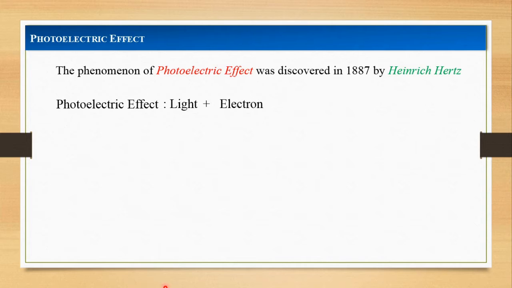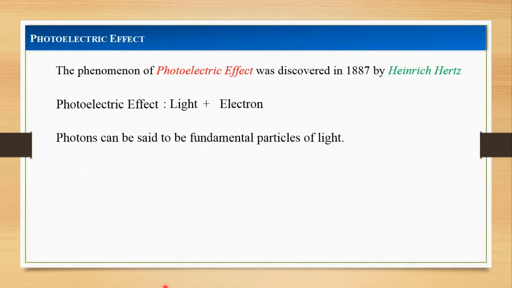Light energy is not emitted continuously, but it is emitted intermittently in individual amounts of energy called quanta of energy. These quanta travel in space in the form of bundles or packets known as photons.